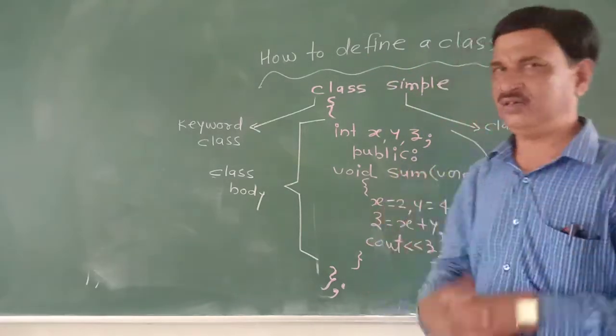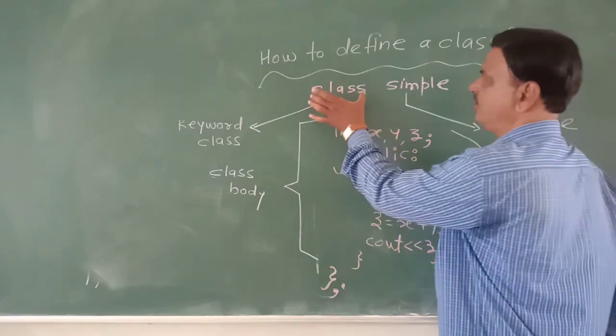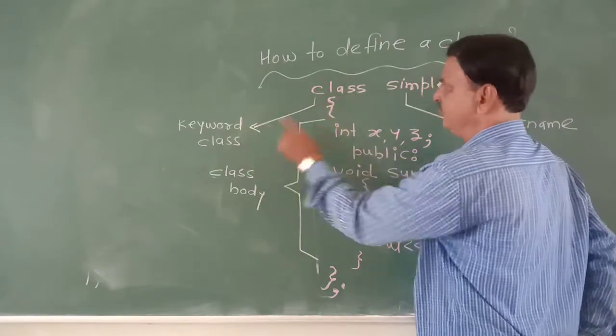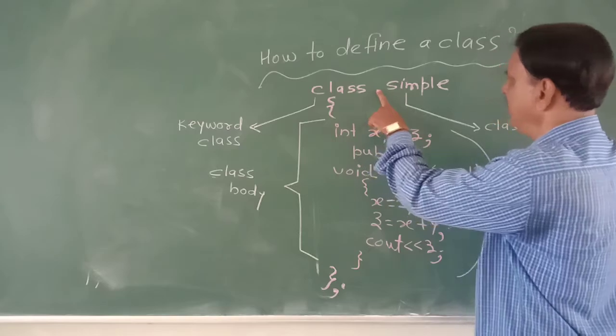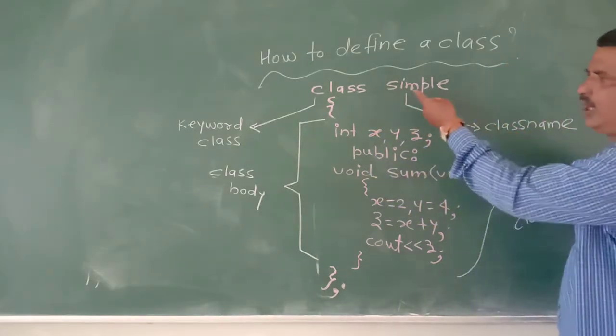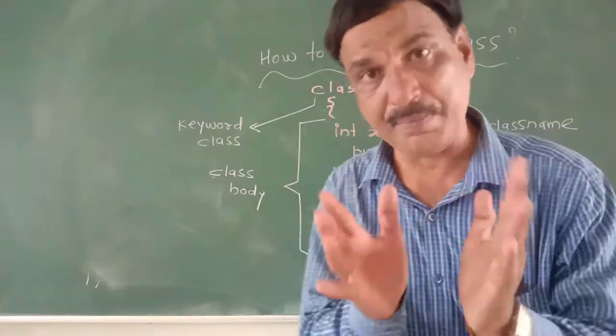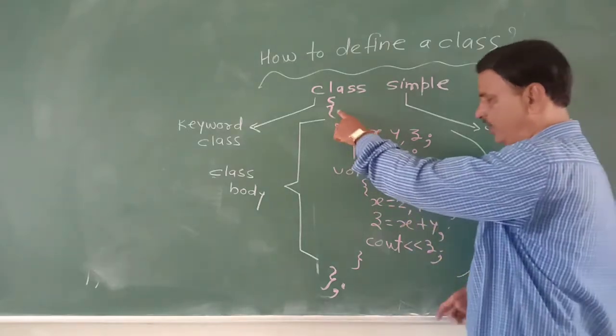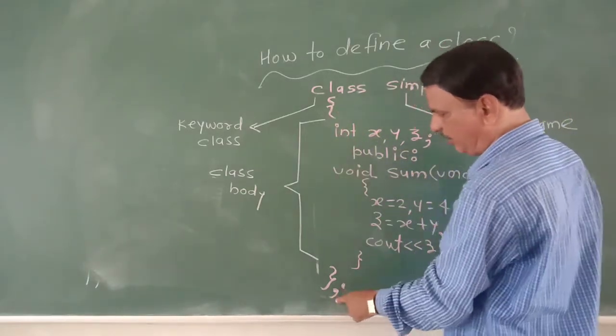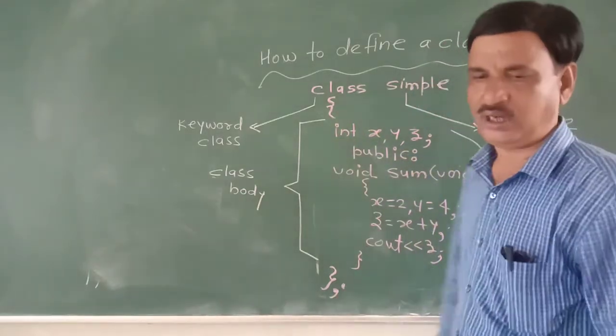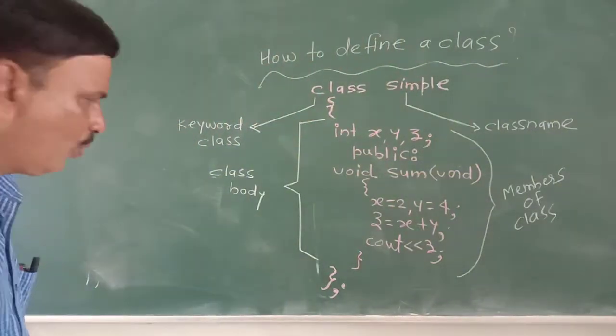Class is defined by first the keyword class, then space, then class name. Here the class name we have decided is simple. Opening curly bracket, closing curly bracket, terminated by semicolon. You know semicolon.